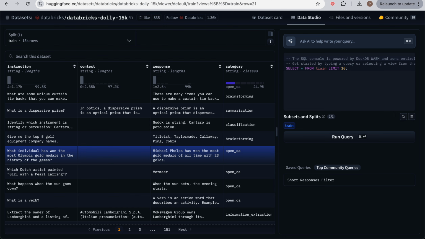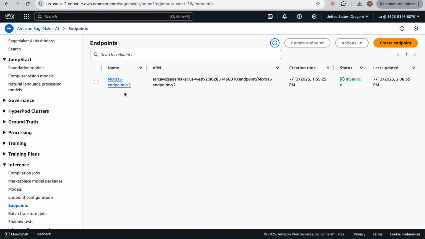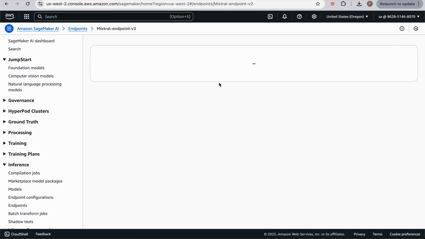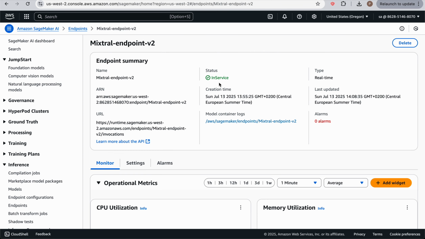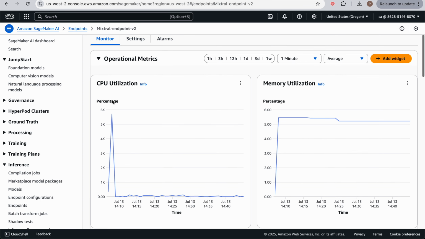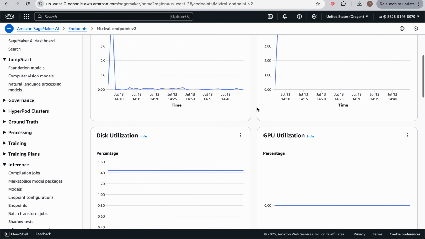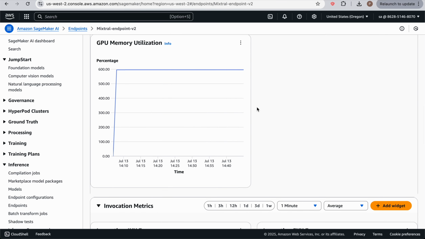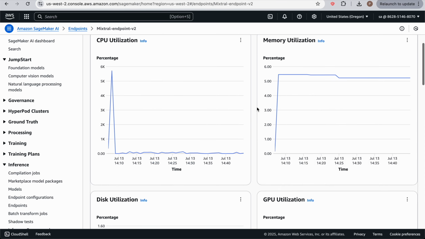And we can look at our Sagemaker endpoint and we're going to be able to see how it's hosted, and we can see all the logs and metrics. As you can see, it's in service. We see the CPU utilization, the memory, the GPU utilization, and you're going to learn all of this and how we can monitor these endpoints.